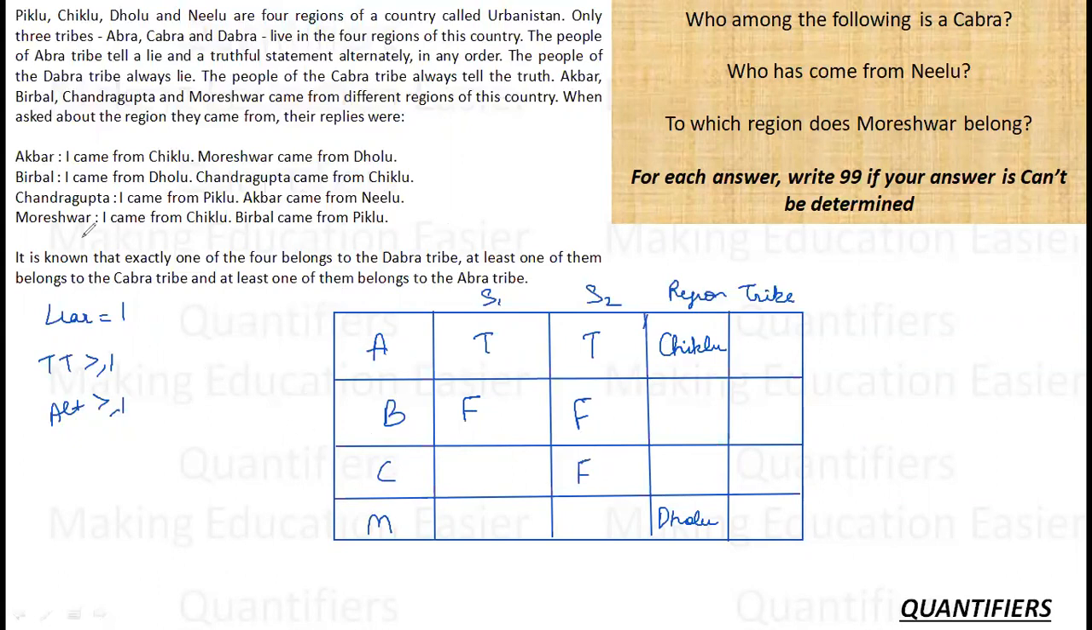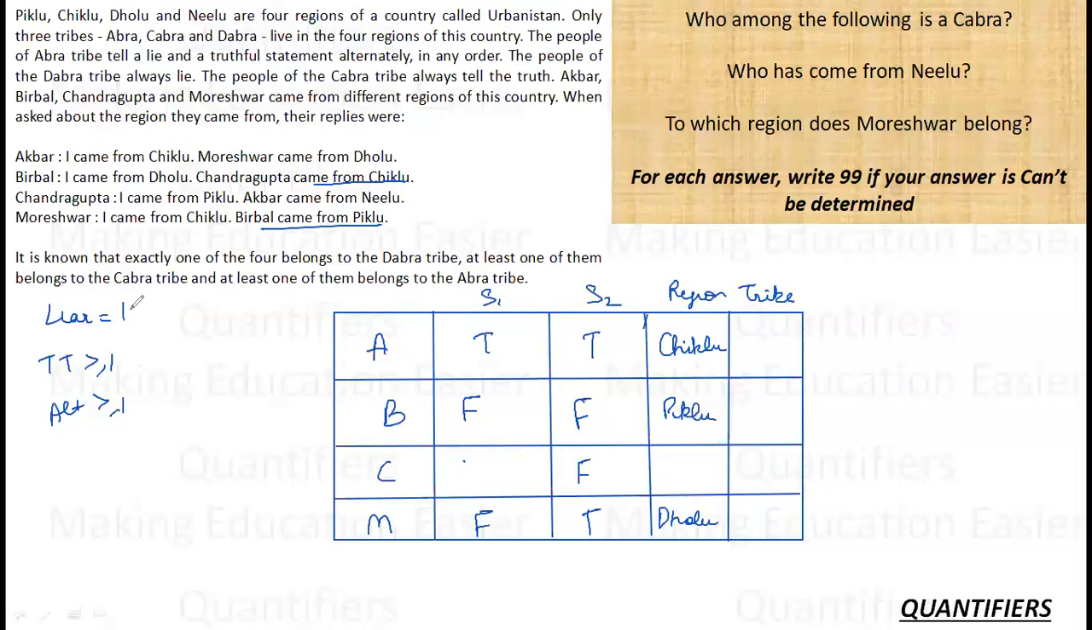Mureshwar says, I came from Chiklu. So this is false. And Birbal came from Piklu, I don't know. But I know that both of them are claiming Chandragupta came from Chiklu. So according to Birbal, Chandragupta is from Chiklu, which is a false statement. So Chandragupta cannot be from Chiklu. Let us assume that this is a truth teller. Now one of these has to be a truth teller, both cannot be liars. So let us say if Mureshwar is a truth teller, the second statement is true. So he's saying Birbal is from Piklu.